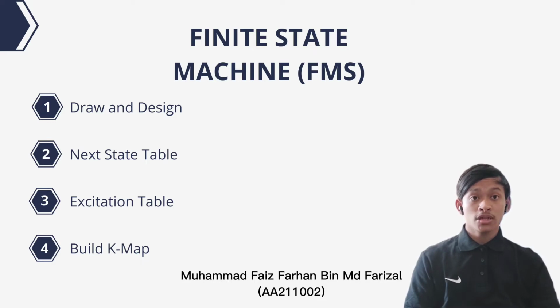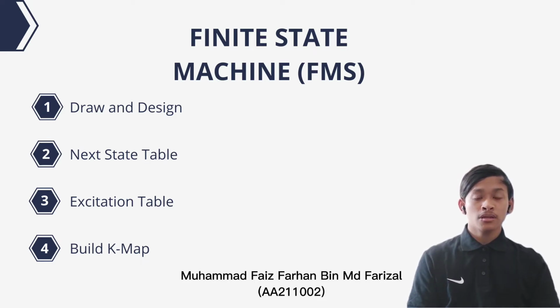Okay, next we go to the second step, which is we build the next state table. In the state table we put two things, like input and output. For input we set the present state, and in output we put the next state. In present state we have three things, QA, QB, QC, and we put the number as usual. And in output next state we insert the answer.